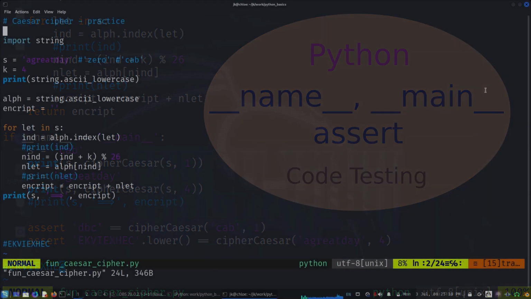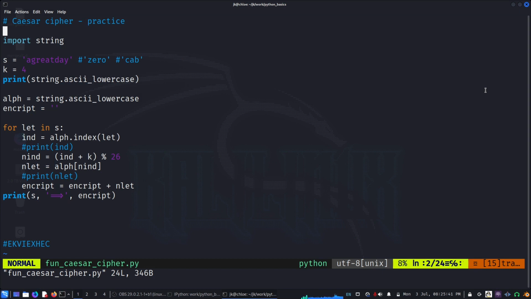Hello everyone. So we have coded a Caesar cipher, and we also coded how to decrypt it, and my decrypt spelling was not right. There was a Y instead of I, so you could correct it in the decryption code that we wrote. It's a spelling mistake. The code works fine.